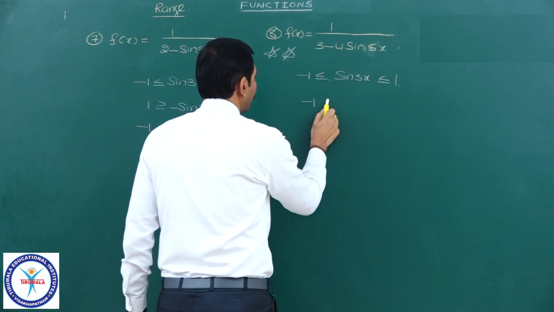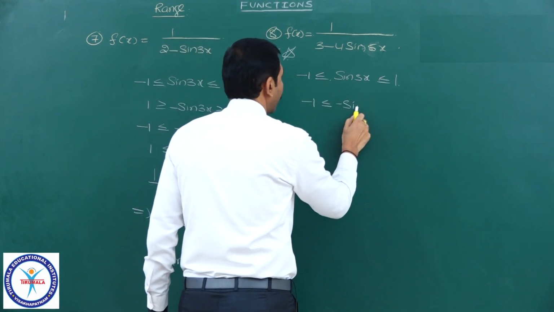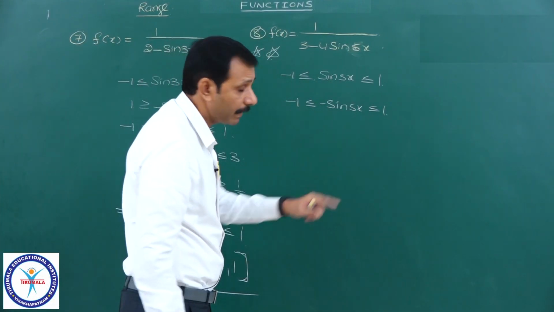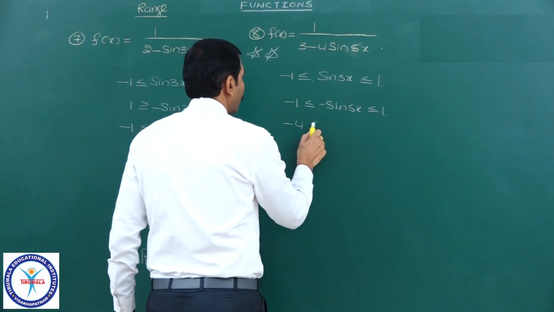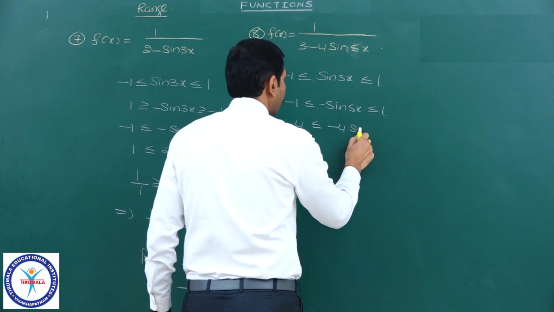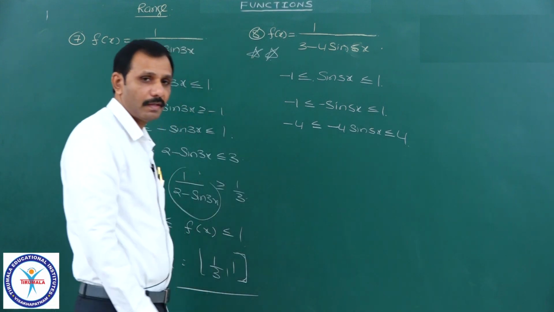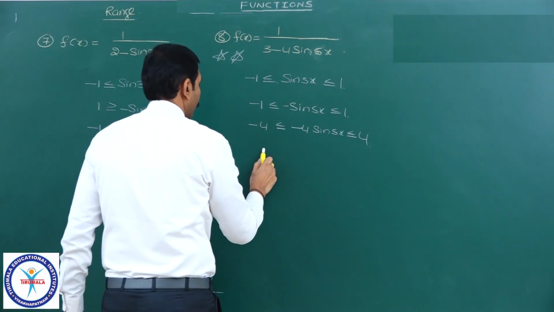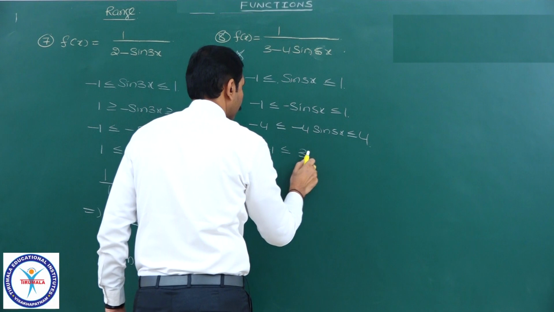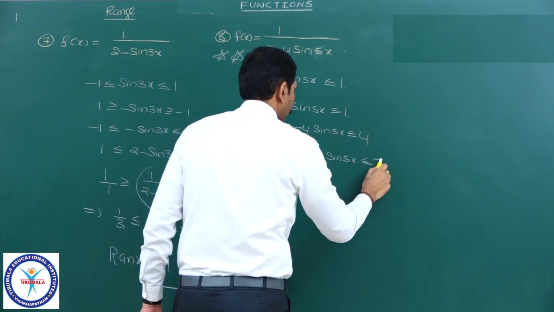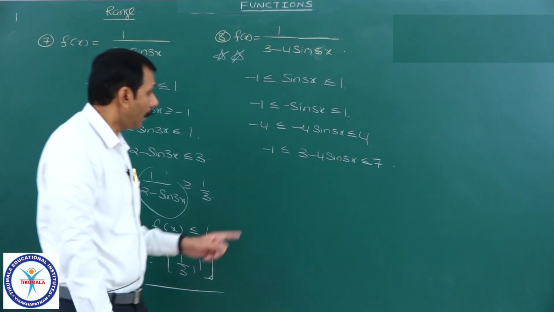Even if you negate it, it will remain the same: -1 is less than or equal to -sin 5x, which is less than or equal to 1. I will multiply by 4: -4 is less than or equal to -4 sin 5x, which is less than or equal to 4. Observe this.